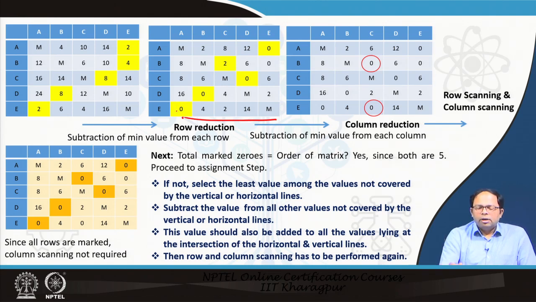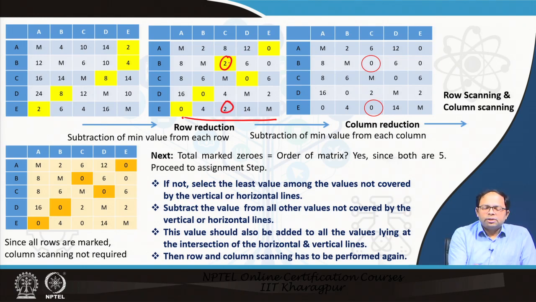Once row reduction is done, we look into the column reduction part, and here we go from this column. There is a 0, so we can subtract 0 from these values. It has no effect, it will remain the same. We can subtract 0 again, no problem. Then over here, in this particular row there is 2, and these are the least values, there is no 0.